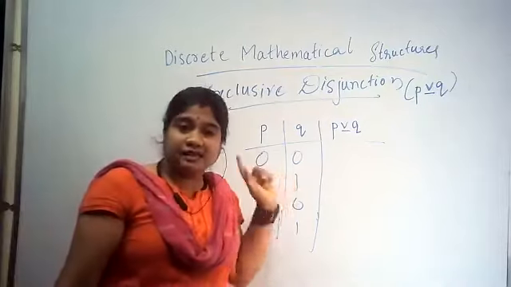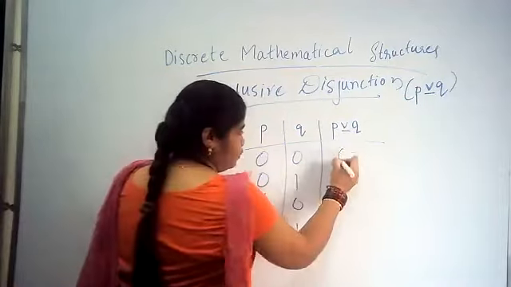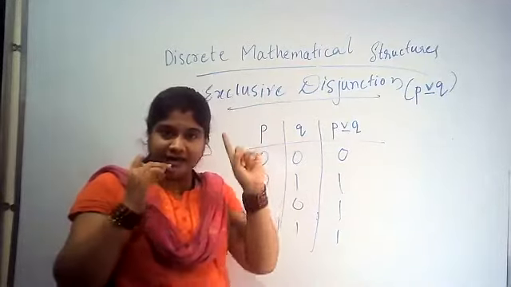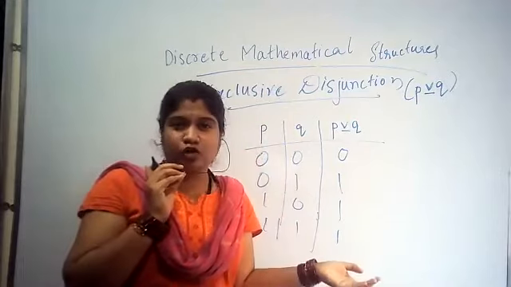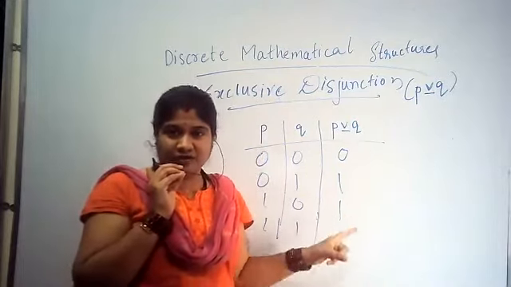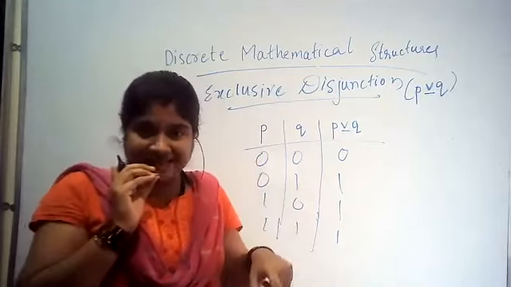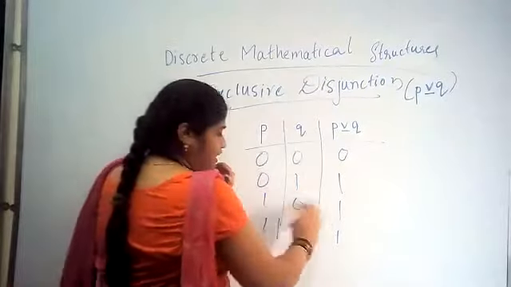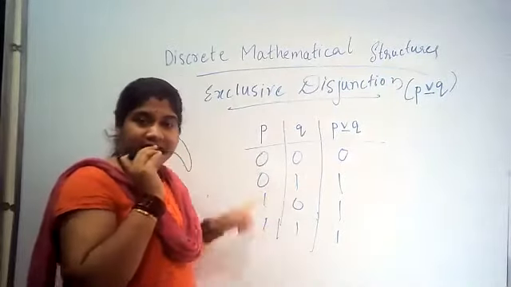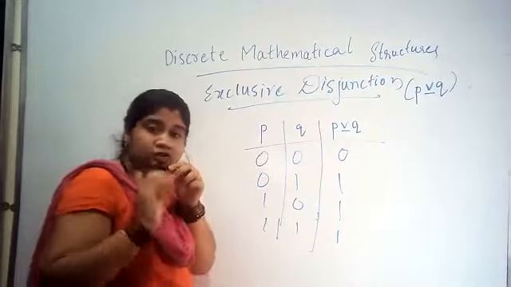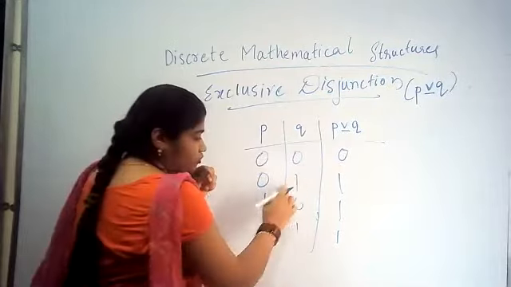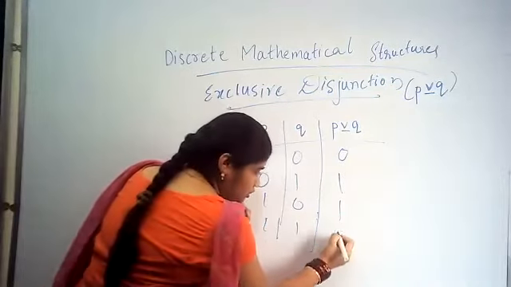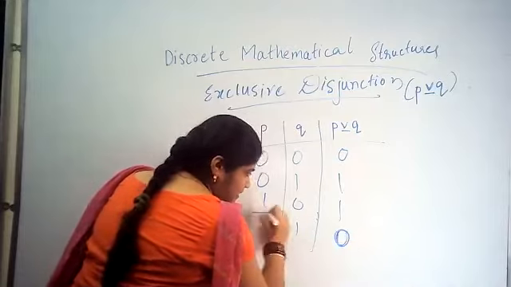In disjunction, what did we used to do? For the OR gate, we wrote 0 1 1 1, if you remember the previous topic. But now the difference is, everything is the same except the last. The exclusive disjunction says that when any one of the suppositions is true, the value is true. If both are true, this will not be true, this will be 0.